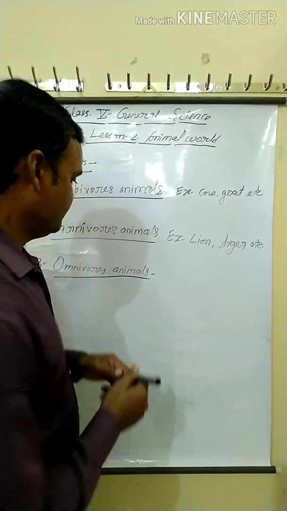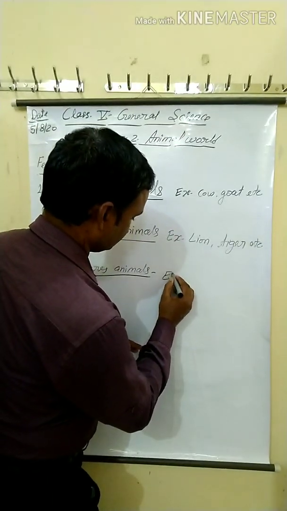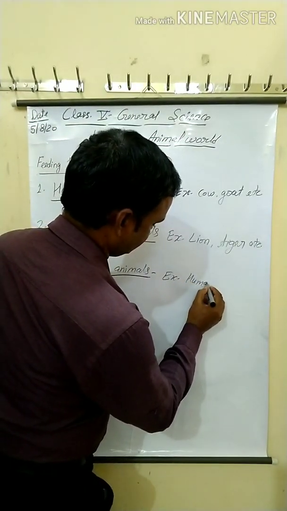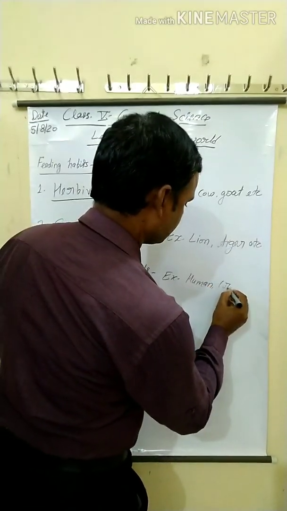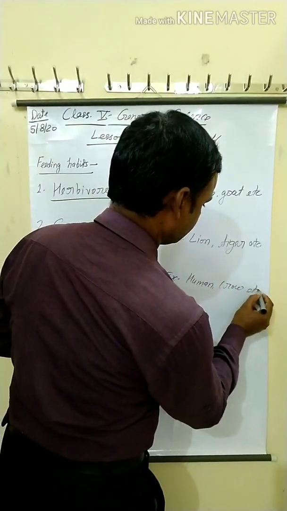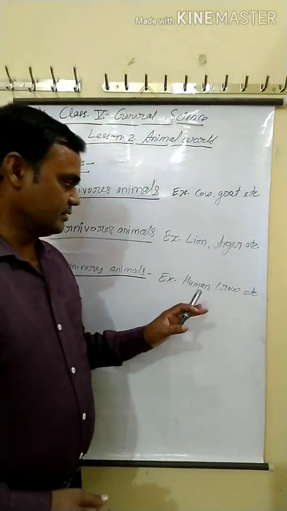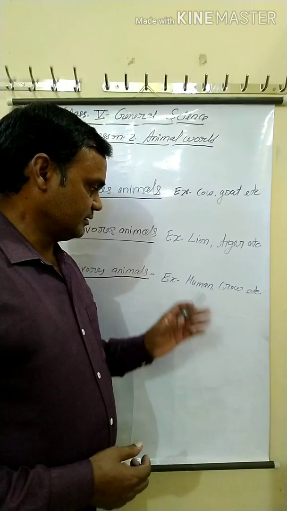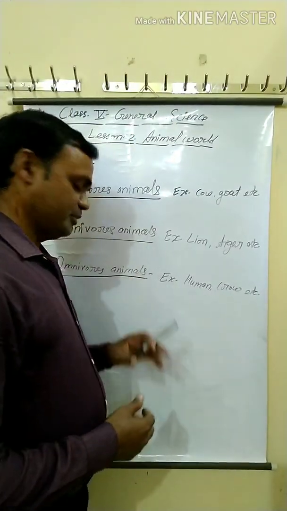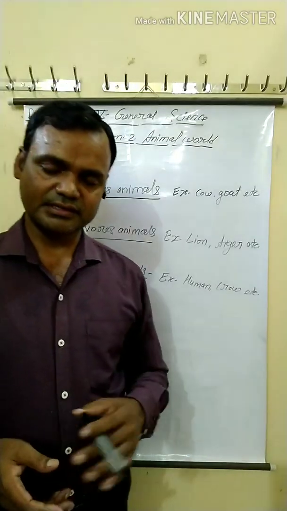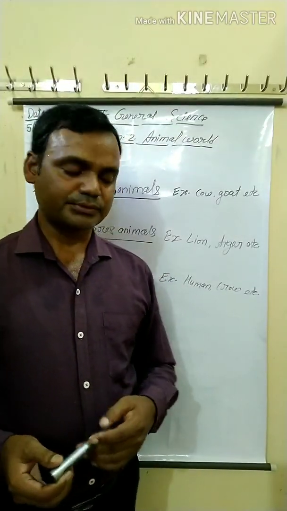Example: human, crow, etc. These both are examples of omnivorous animals. They eat both the flesh of other animals as well as plant products.